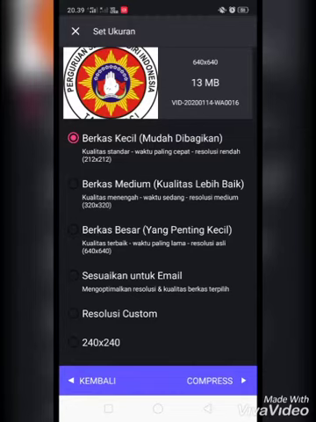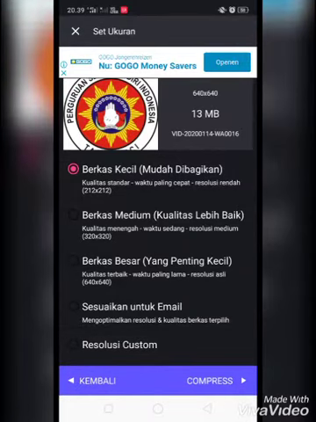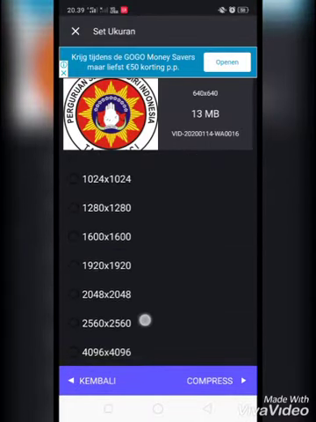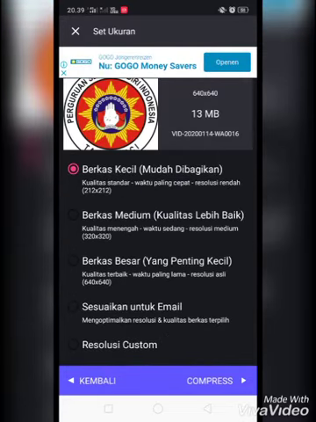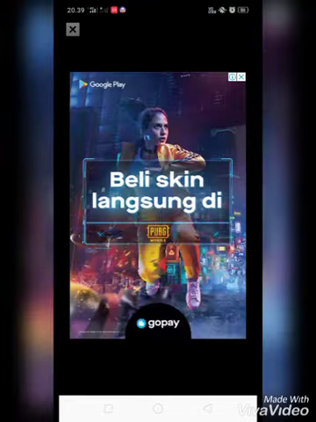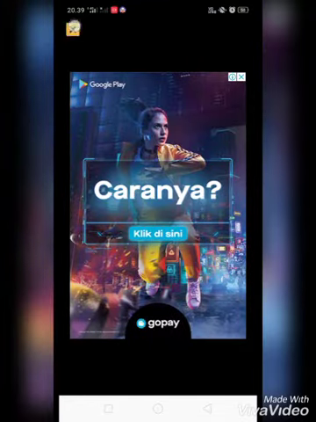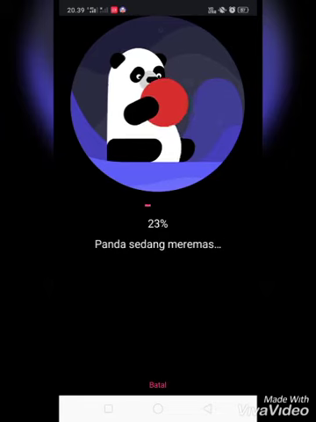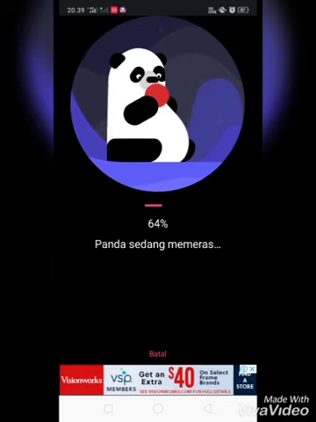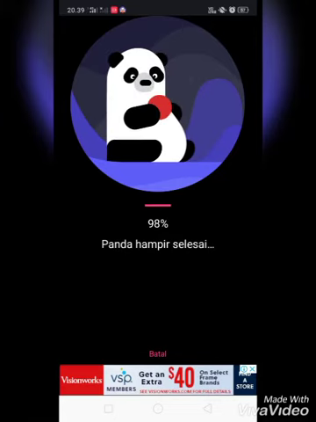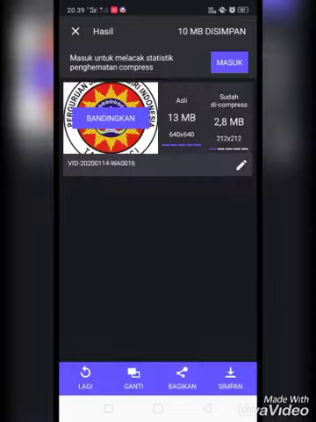Even in the application you can determine the quality and size of the video that you want to compress. Okay, on the application, a process compress. Okay, after you choose the quality of the video, the video is ready to be compressed.